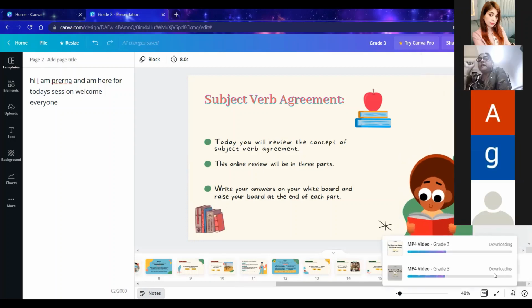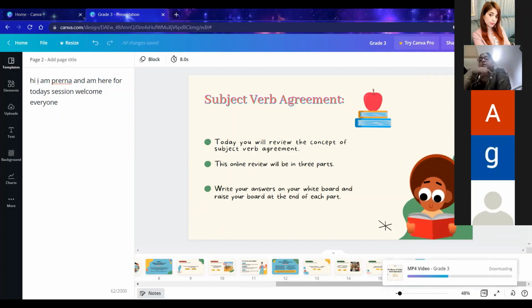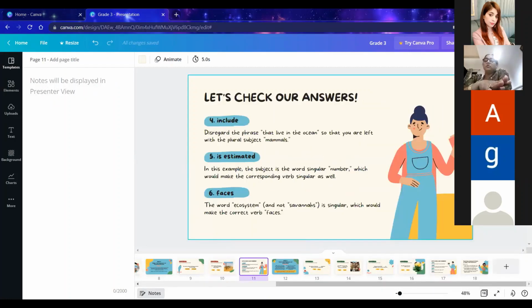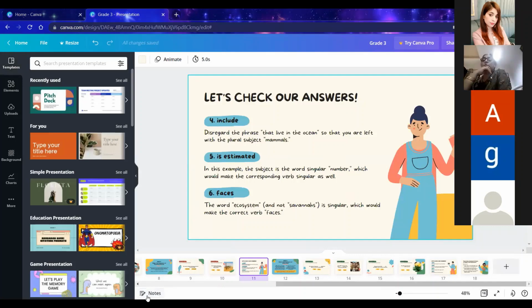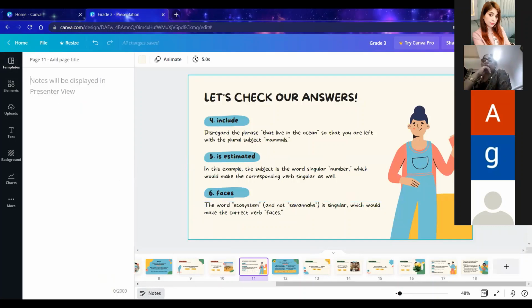Ma'am, when do we write these notes? We have to type it during a recording session only, or we can type the notes and keep them before? No, ma'am. Whenever you are editing, you can type them then, and when you're presenting and recording, that time you can read the notes. The notes will come there directly. Okay, so there is a special place for writing these notes and keeping them along with each slide, you mean to say? Yes. Ma'am, can you see the notes option over here? So this is coming for all the slides. Okay, fine, ma'am. So you can type over here and then you will see. Okay, thank you, ma'am.